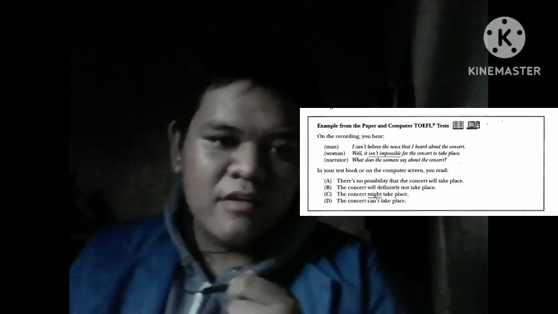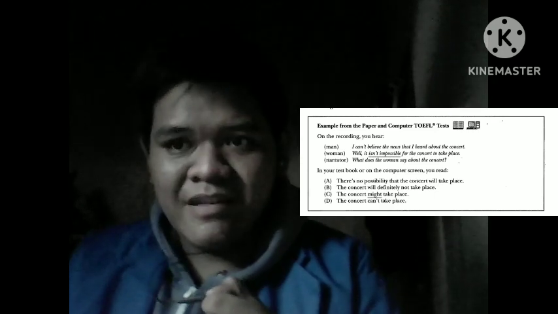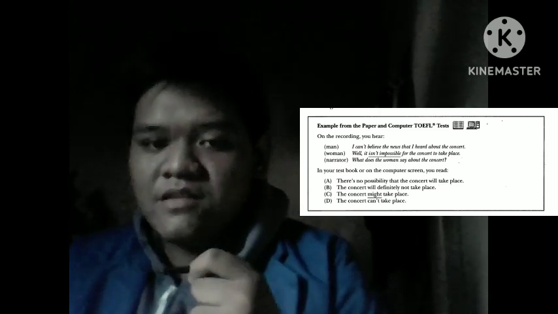Now let's take a look at the choices once more. The first choice, A, there's no possibility. Well, it is already a negative sentence, right? Because you hear no possibility. That means it was impossible, not possible, so it is a negative sentence. The next choice, B. The concert will definitely not take place.